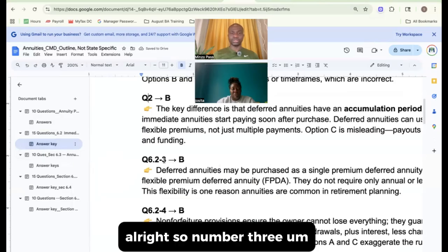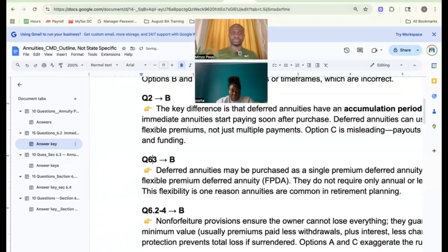All right, so number 3, you can read that, please.